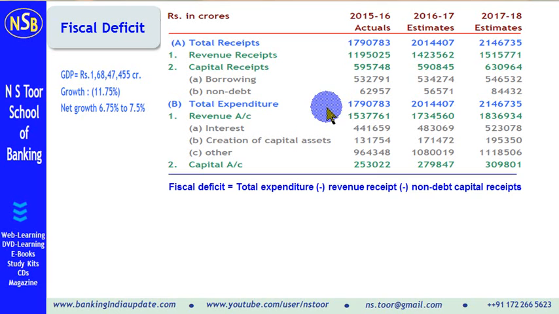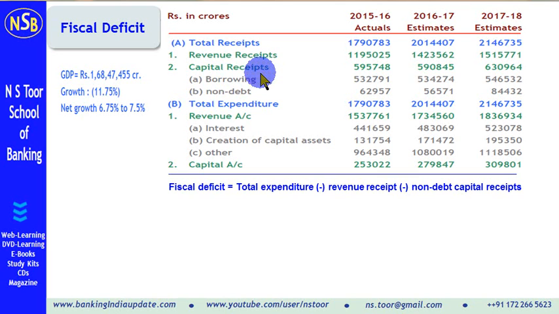Friends, fiscal deficit is calculated as total expenditure minus revenue receipts minus non-debt capital receipts. So the data required is total expenditure. This information is available. Revenue receipt, this information is available here for all the 3 years. Non-debt capital receipt: capital receipt is of two types, by way of borrowing and non-debt. So we do not have to take the entire amount. We have to take only non-debt capital receipt.